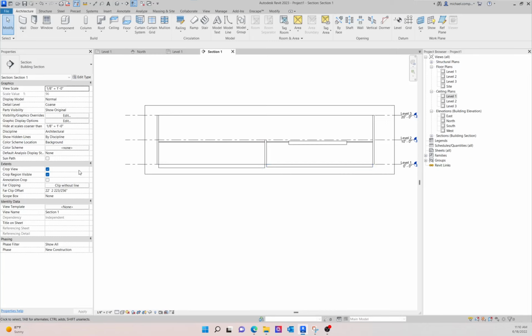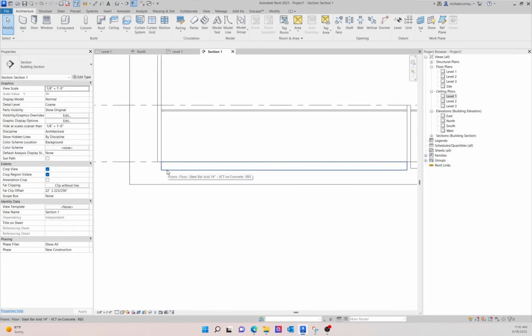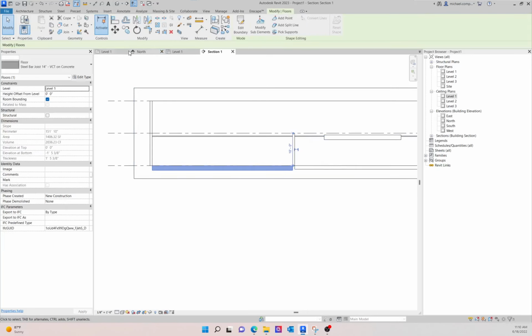But in truth, what would be there is not the floor, because it depends on whether or not you're doing footings or foundation slab or floating slab. All those things have to be decided. So just for the purposes of understanding how to draw the floor, I'm going to show it to you this way as maybe a topping slab or a finished slab. So that's what we're looking at right now, is these two options.